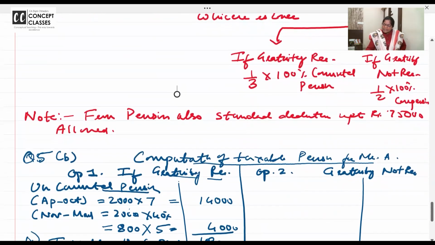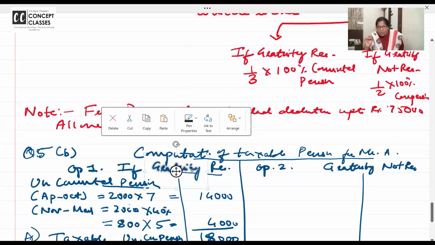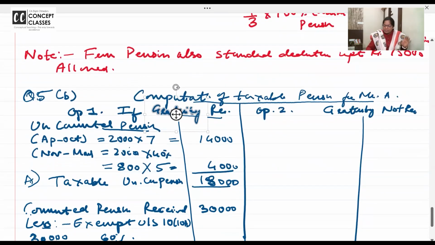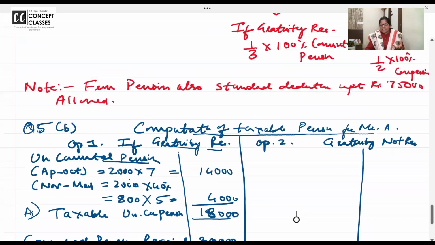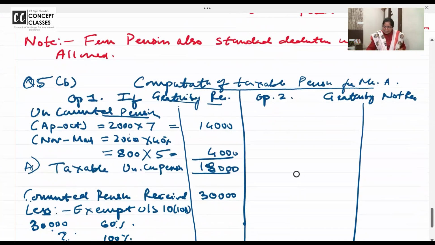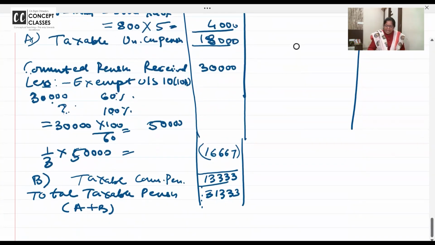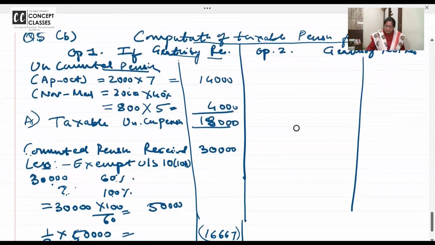How? Is gratuity received? Yes, ma'am. 1/3, not of what you have received, but 1/3 of 100%. First time, please give yourself time to digest. It's a heavy food, like paneer ki sabji. It's not some soft drink which you will just gulp and be done. So give yourself time to digest. But it's very easy. Tomorrow also we are doing retirement benefits. So 1/3 of 100% commuted pension.